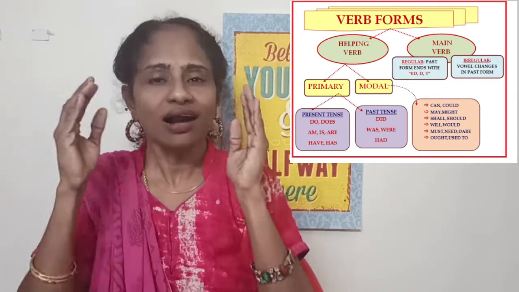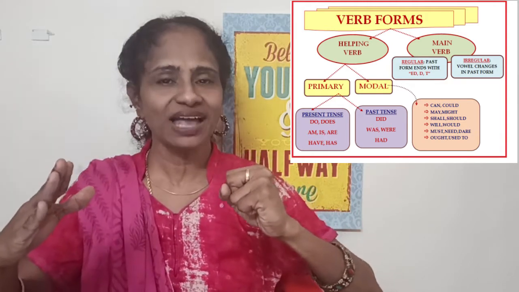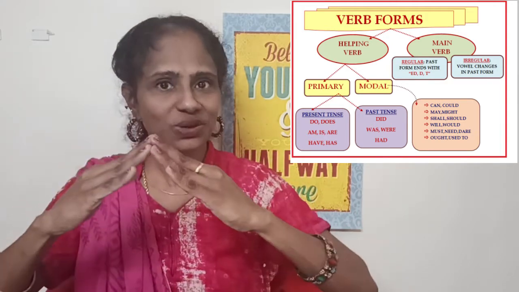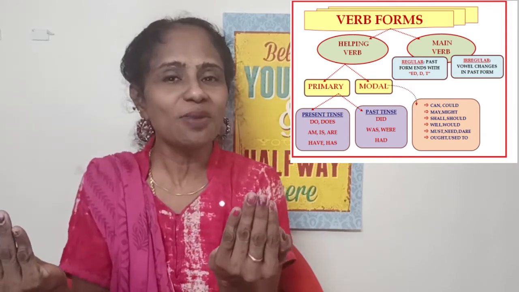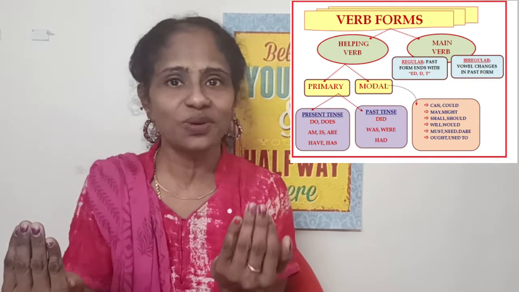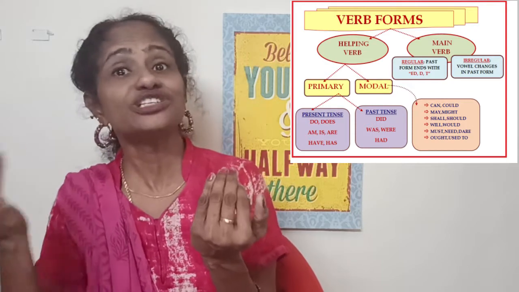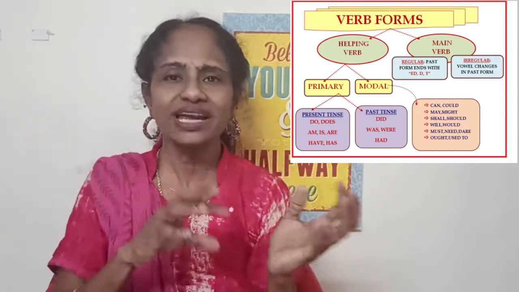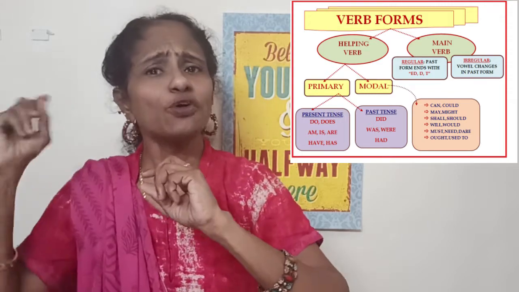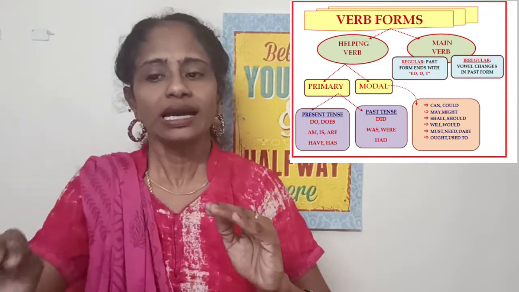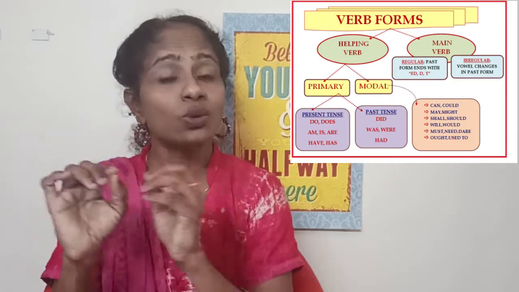I'll say it again: under verb you have two classifications, auxiliary verb and main verb. And under main verb you can see two classifications, regular verb and irregular verb. Regular verb has another name, weak verb, they call it. And irregular verb has another name, it is called strong verb. Why they say weak verb and strong verb, you just need to know these two names exist, but whatever is shown in the picture says regular verb and irregular verb.